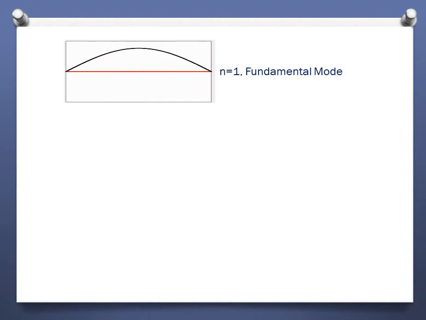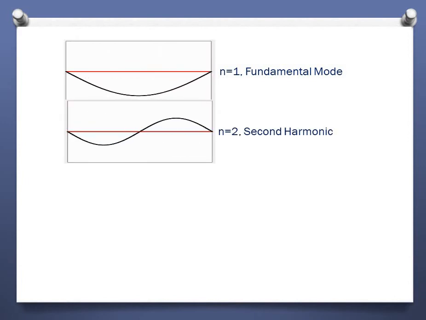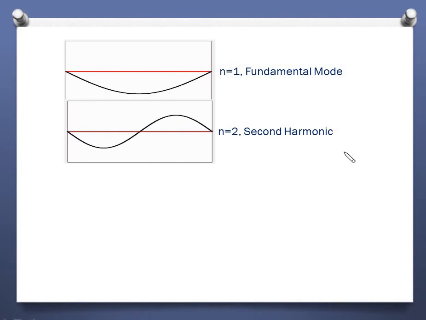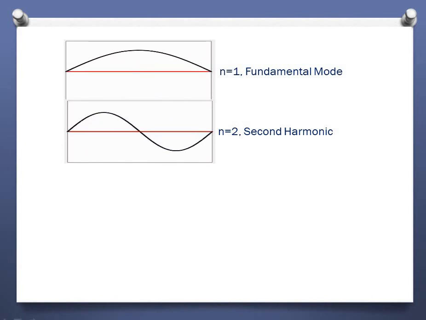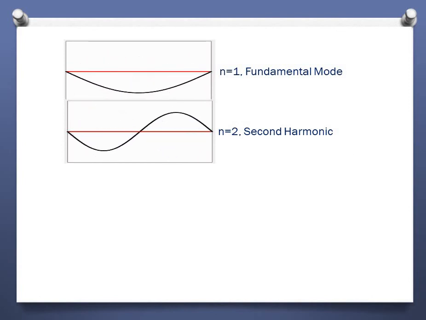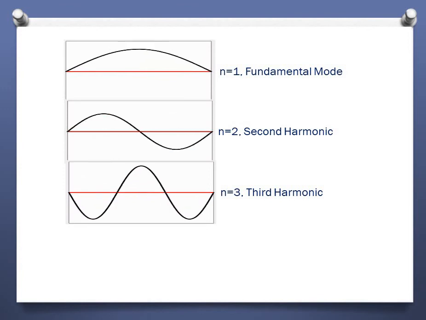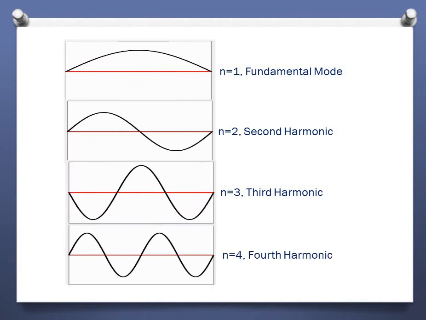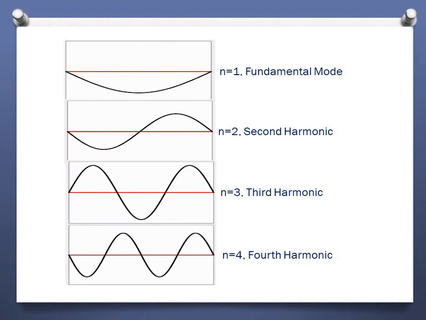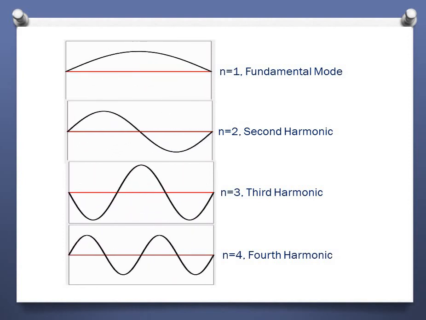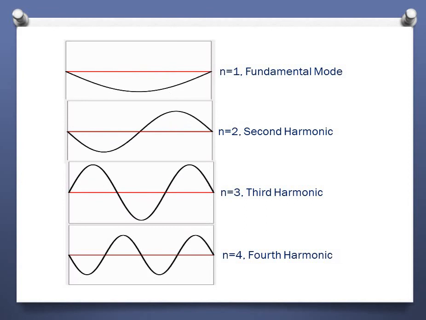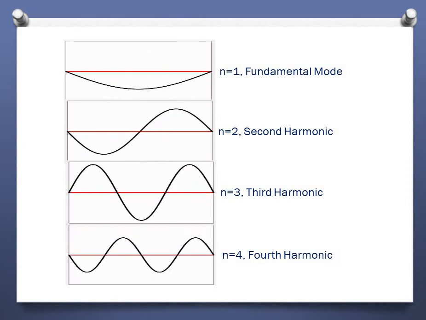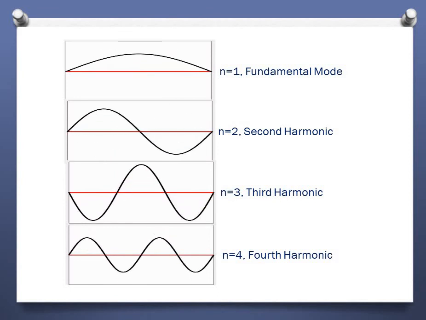And suppose it is oscillating in n equals to 2, then the n equals to 2 mode will look like this, which is called the second harmonic. N equals to 3 will look like this, which is called the third harmonic. N equals to 4 will look like this, it's called the fourth harmonic. But in general, whenever you create a wave, it is not particularly generating any one of these.